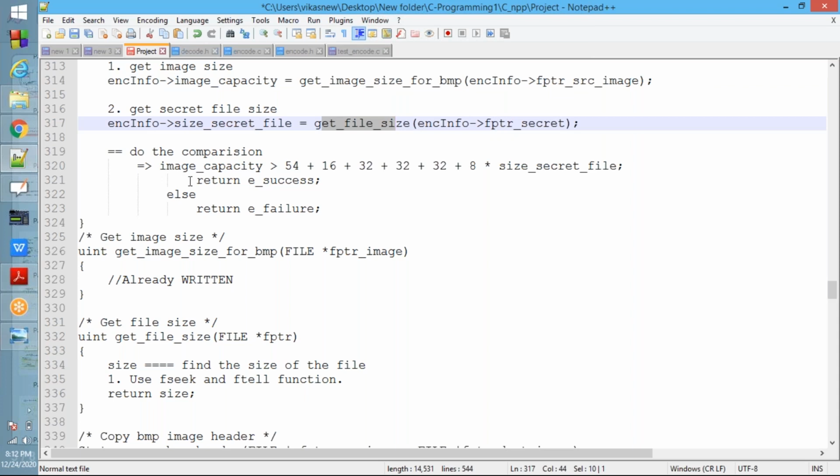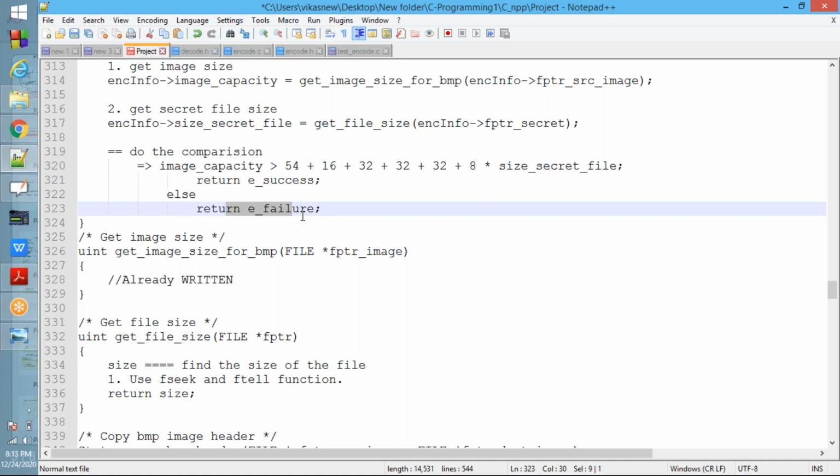Next, you are doing the comparison. As I told, to encode 16 bytes of information, password is 1234, and whatever the file size is, the image capacity from get image size for bmp should be greater than this value. If it is greater, then return e_success, else return e_failure. In the sense, encoding is not possible. That is the check capacity function.